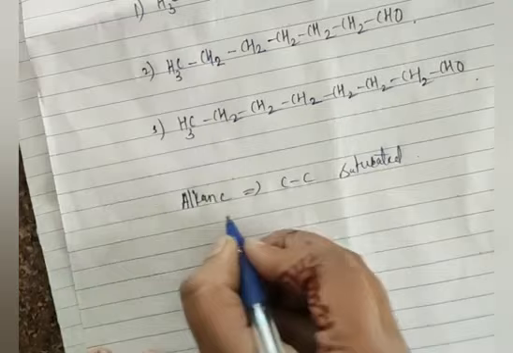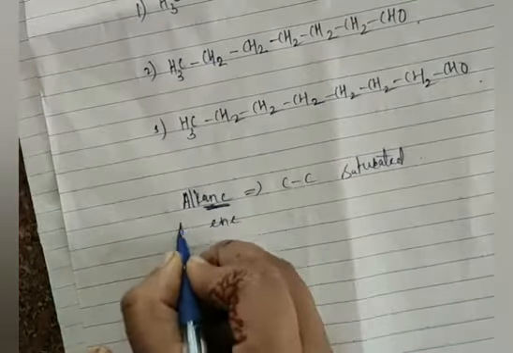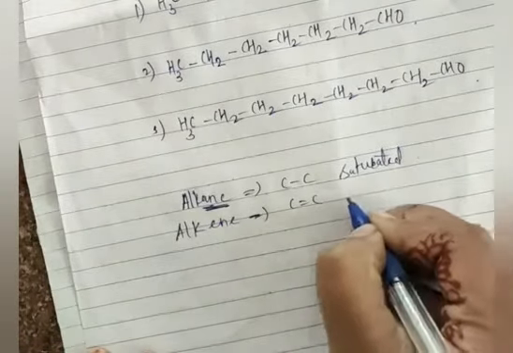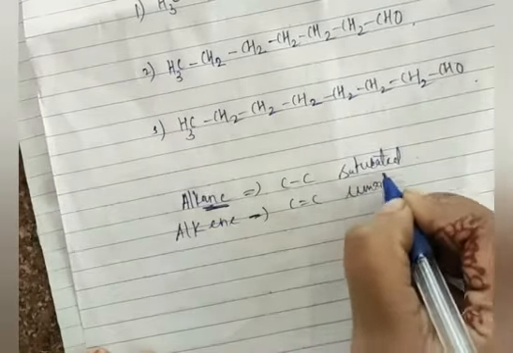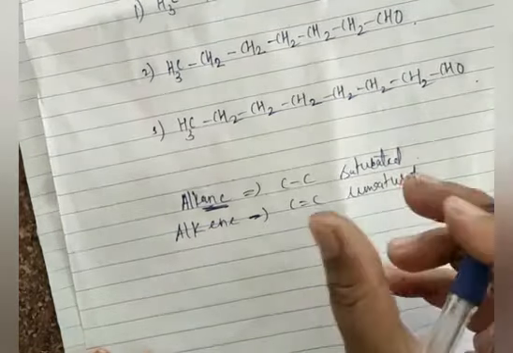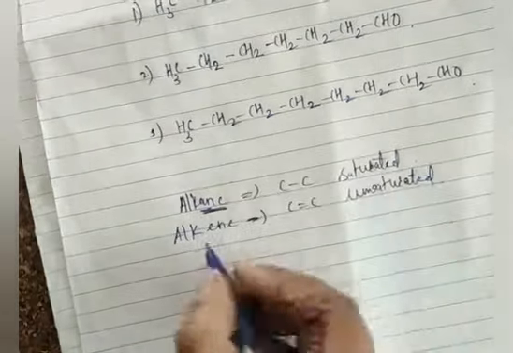And alkenes: the AN is replaced with ENE, so alkene is formed, having carbon-carbon double bond. These are unsaturated. How we have to write a name for a particular alkene I already told, and I gave an example also.